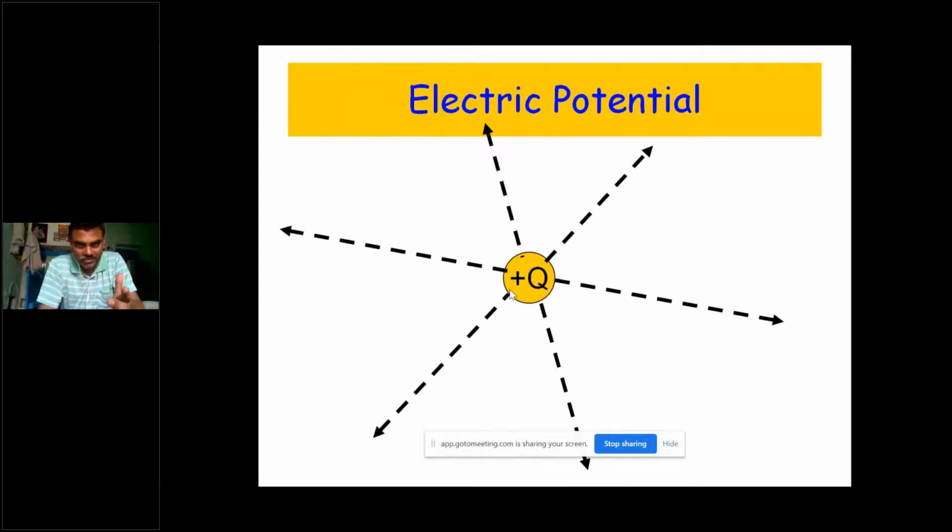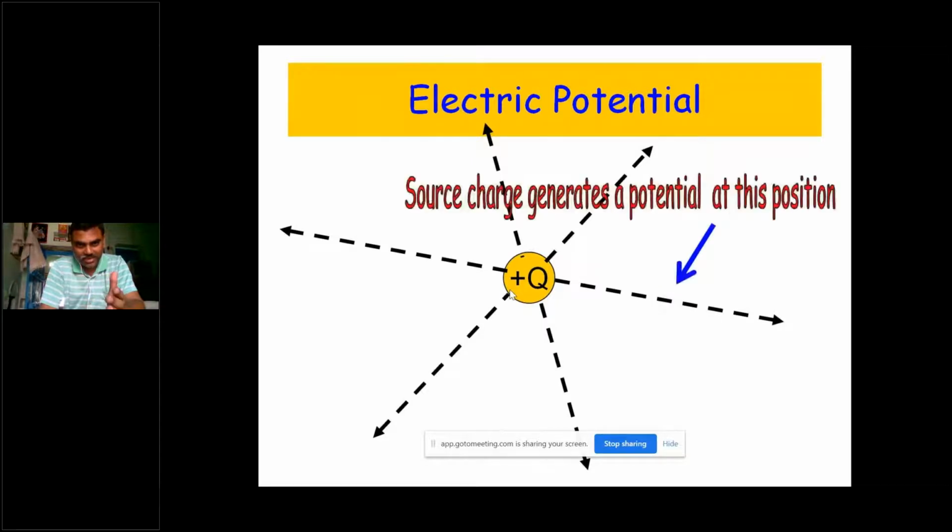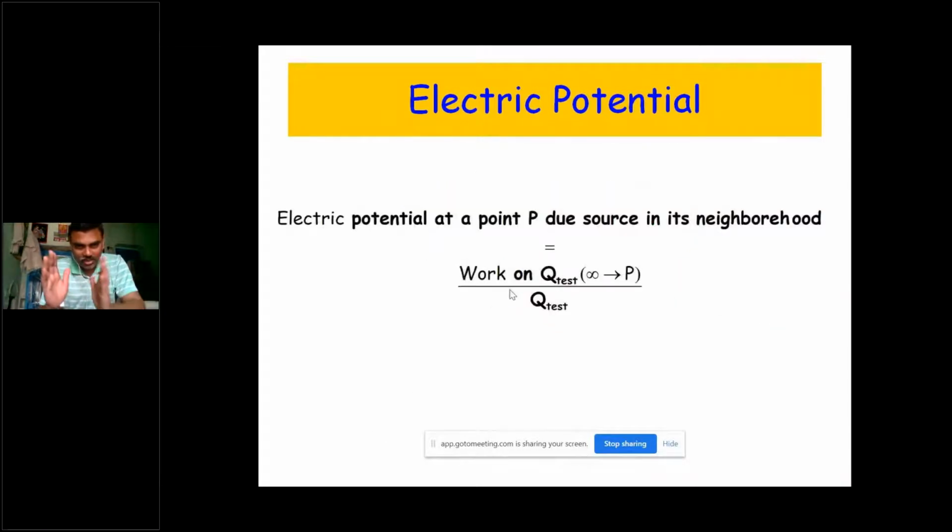Let us say the point charge plus Q, and in order to place a charge from infinity to that point, the source charge generates some potential, and that is given by the work done on the test charge from infinity to P. That is just work per charge, the work done to place that charge from infinity to the particular point.